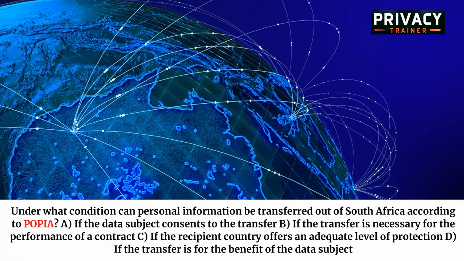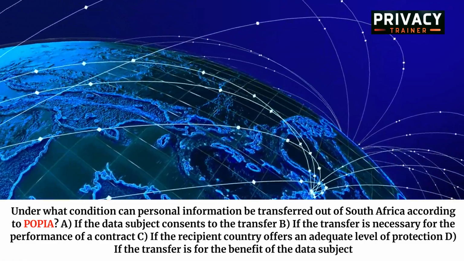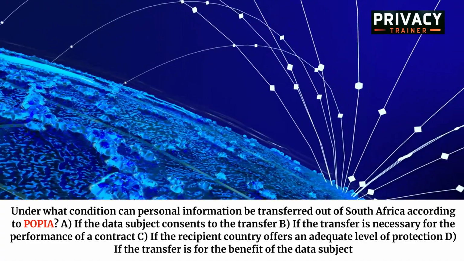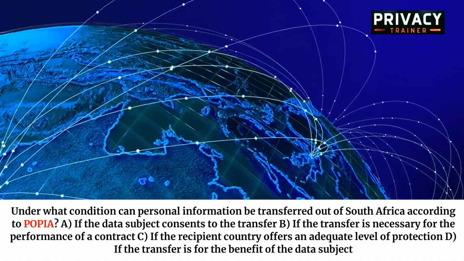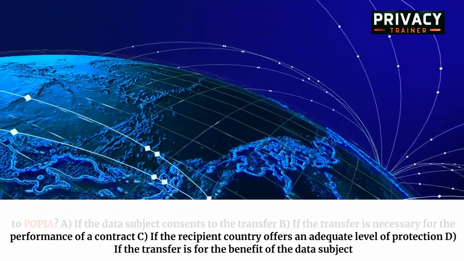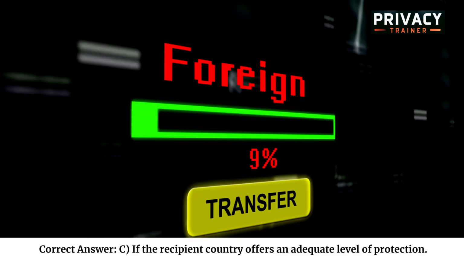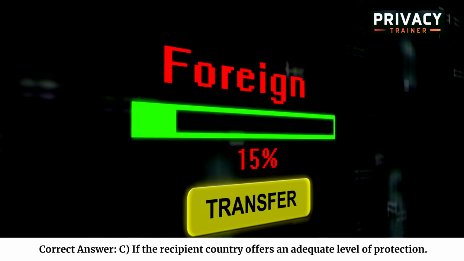Under what condition can personal information be transferred out of South Africa according to POPIA? A. If the data subject consents to the transfer. B. If the transfer is necessary for the performance of a contract. C. If the recipient country offers an adequate level of protection. D. If the transfer is for the benefit of the data subject. Correct answer: C. If the recipient country offers an adequate level of protection.